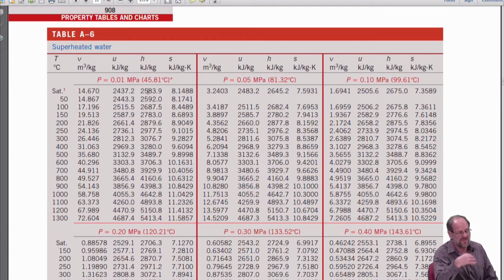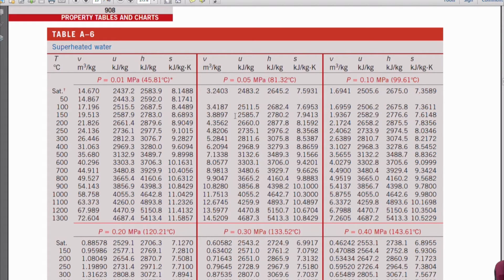Just because we have a particular temperature for superheated steam doesn't mean that it has to be at a particular pressure, right? The temperature and pressure are independent. So temperature and pressure being independent makes things easy for us. We go into the right pressure subtable, like let's say the pressure was, I don't know, how about 50 kilopascals, which is the same as 0.05 megapascals. And let's say the temperature was 150, so here's the 150 line.